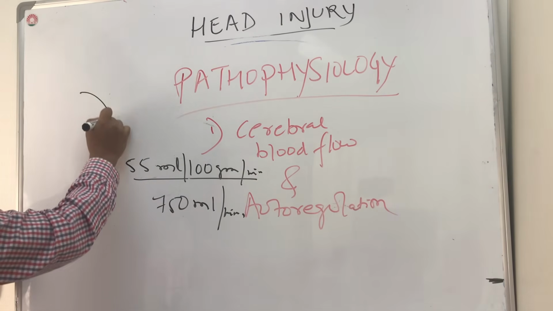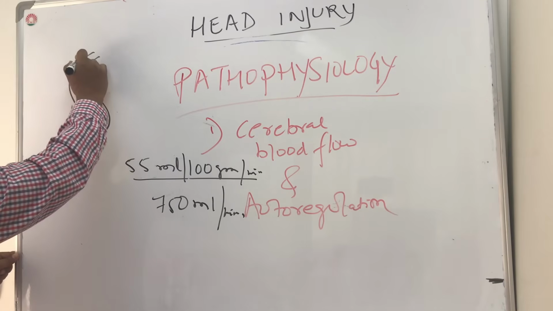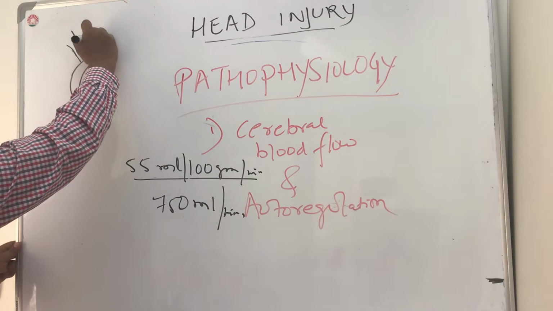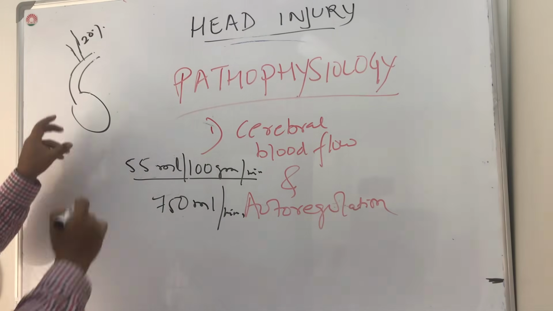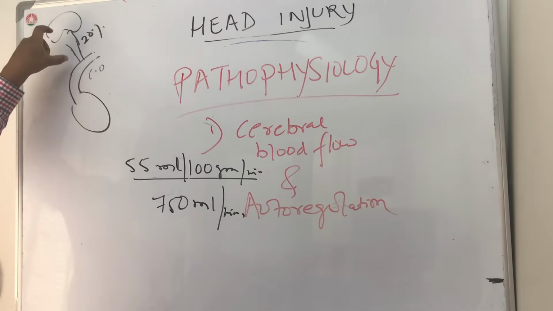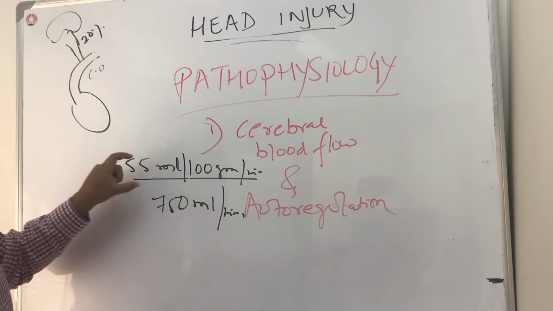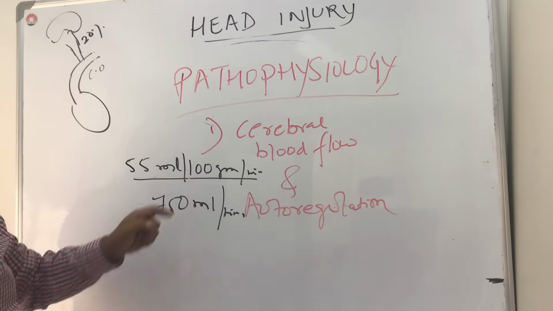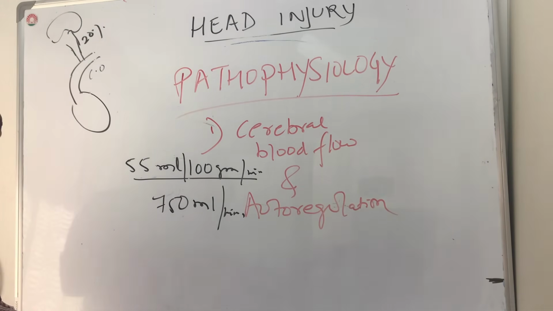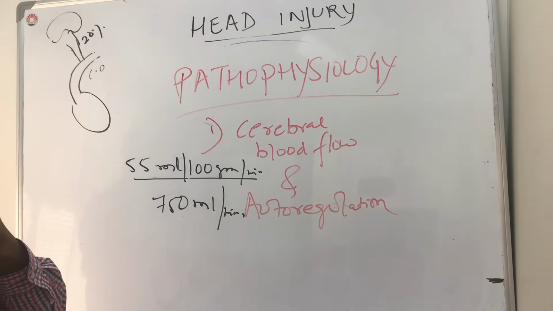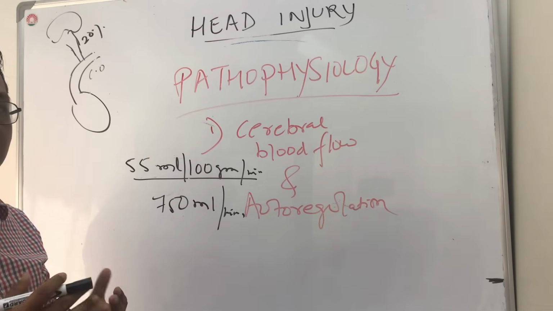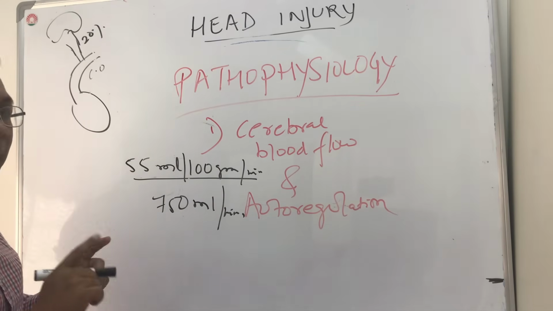So when blood comes out of the left ventricle as cardiac output, some amount of blood goes to the brain, that is 15 to 20%. So every time there is a cardiac output, 15 to 20% goes to the brain. That is 55 ml in 1 minute to every 100 gram. Now this is maintained so that the brain is not deprived of any oxygen or blood flow during any sort of emergencies, up to a certain limit.